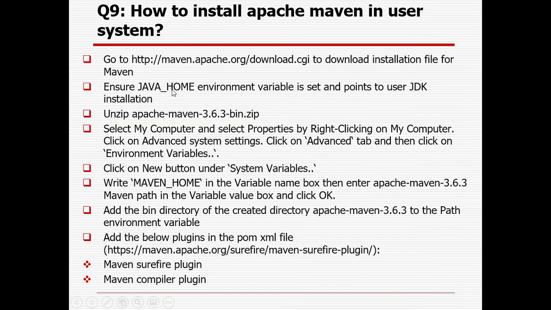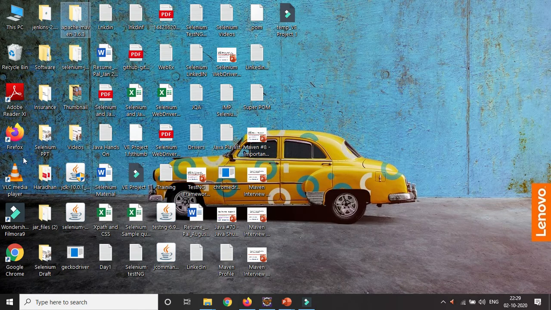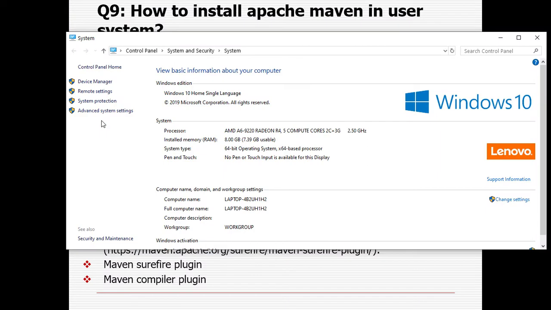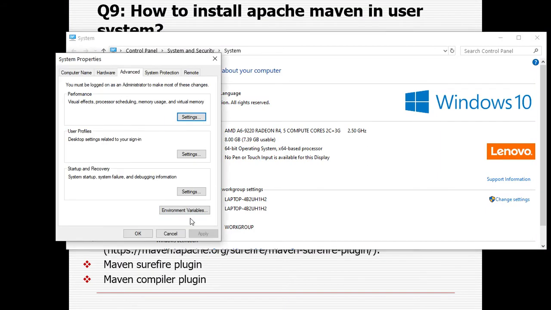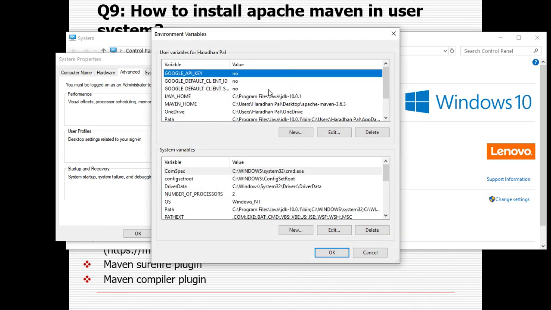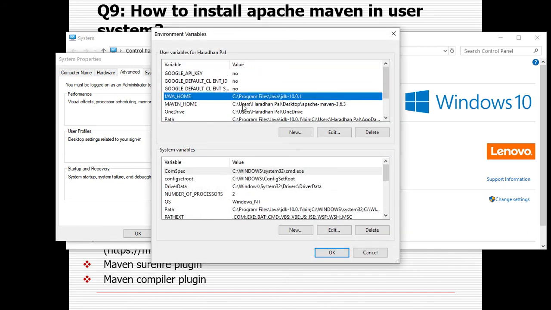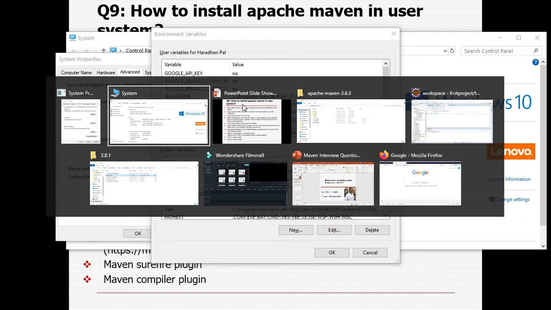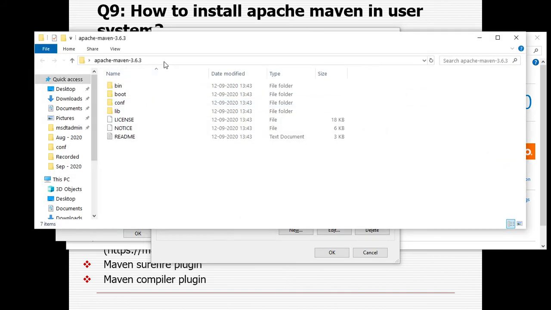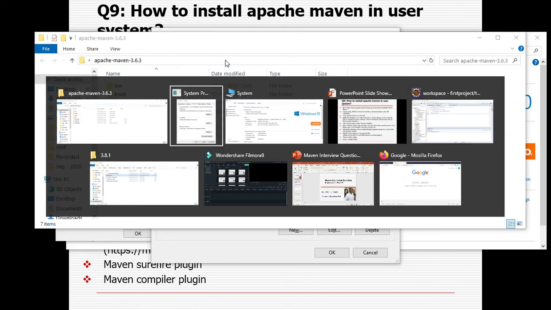Once it is downloaded successfully, you need to extract it. Once it is extracted, you need to set your Java home, and then you need to set your Maven home. How can you set it? You need to go to My Computer, right click, click on Properties, Advanced System Settings, then Environment Variables. In the Advanced tab you can see here, I already set Java home, and Maven home I already set up to that particular Apache path, not the bin folder.